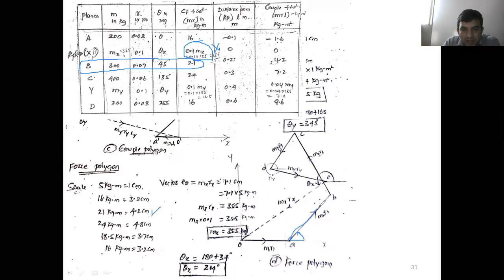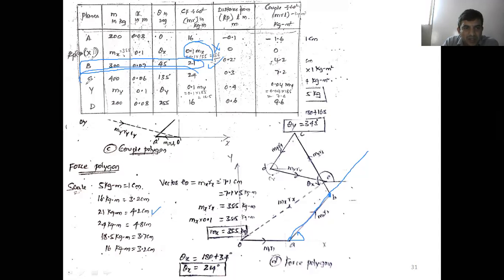Along the 45 degree line, how much are you going to measure here? 4.2 centimeter. Now we'll get the point B, right? Now AB shows M2R2. M2R2, how much? 21 kg meter, which is 4.2 centimeter. Now this one is over.